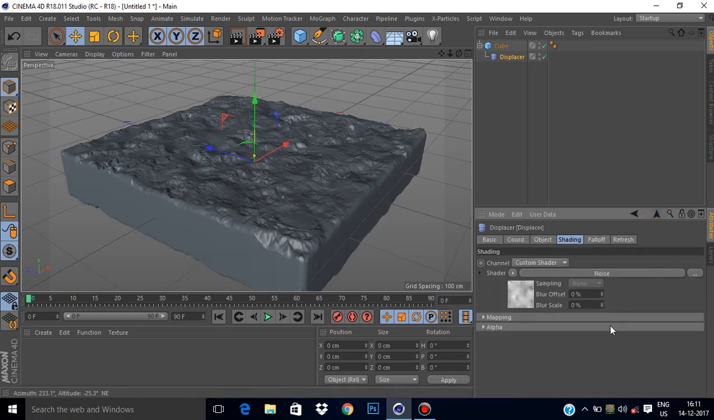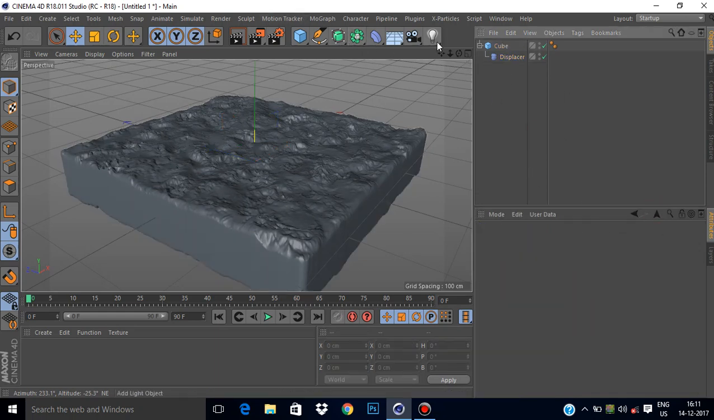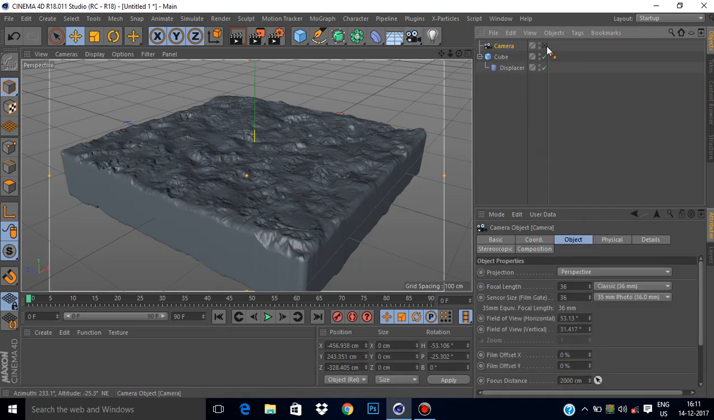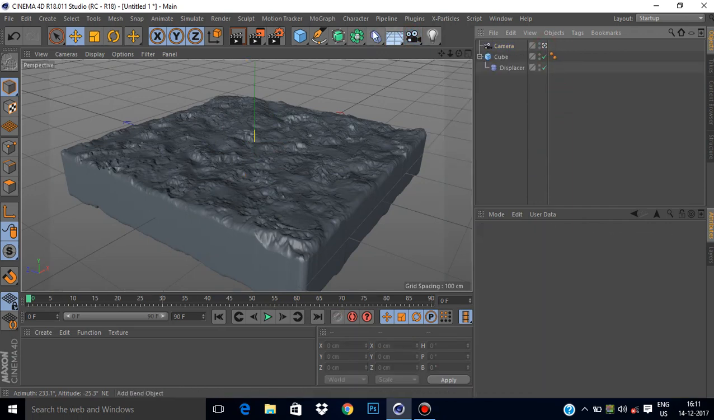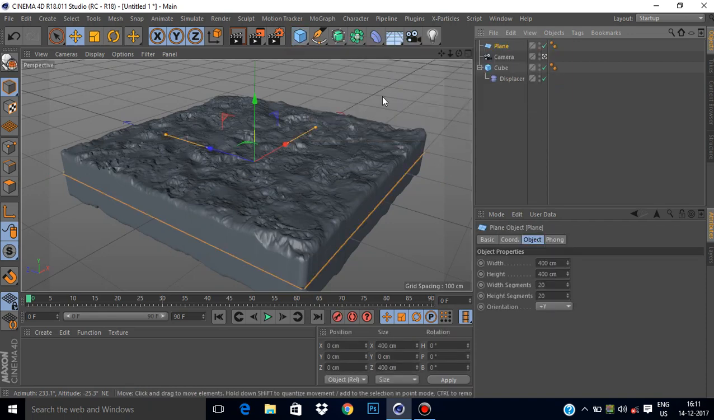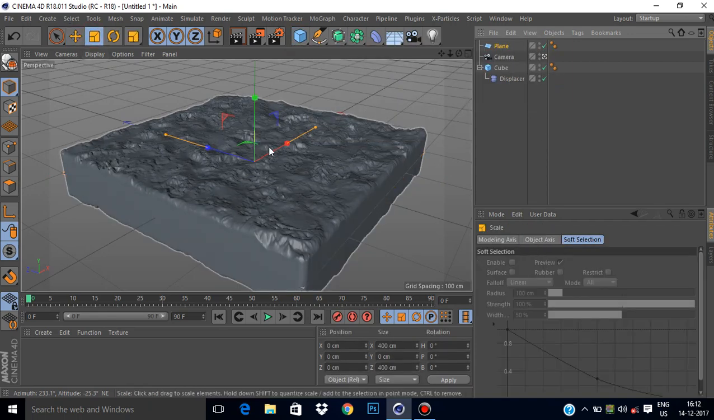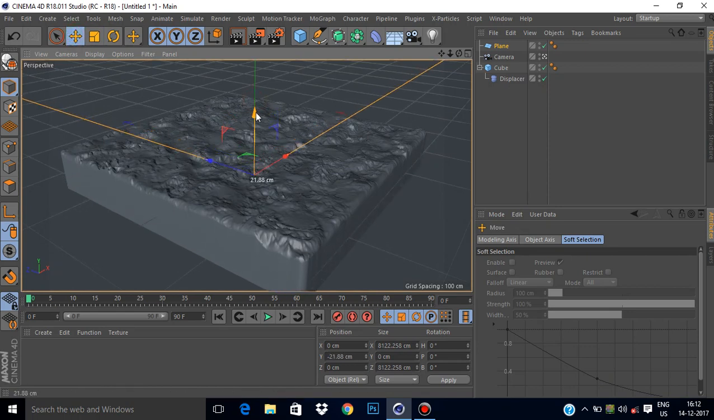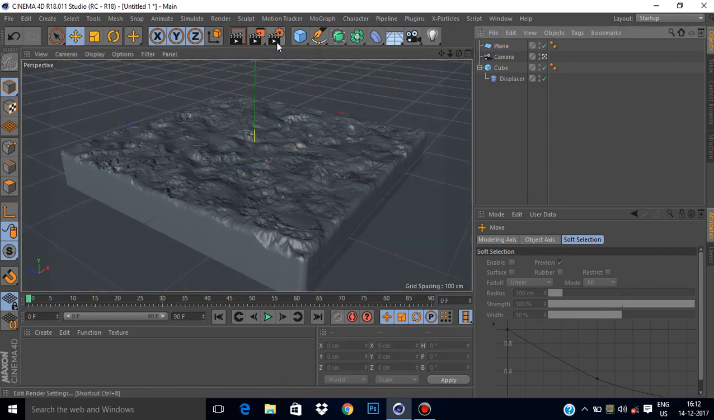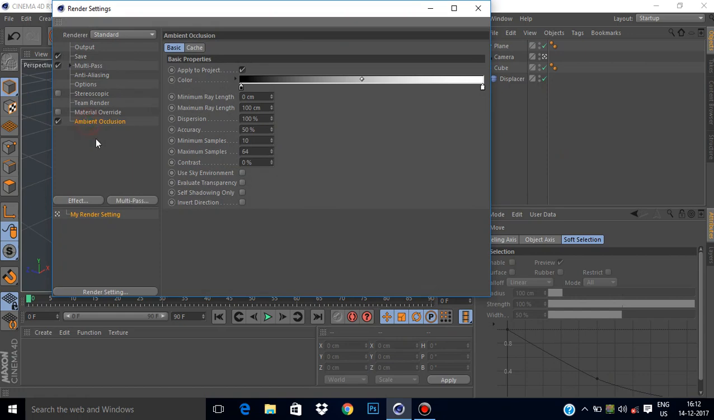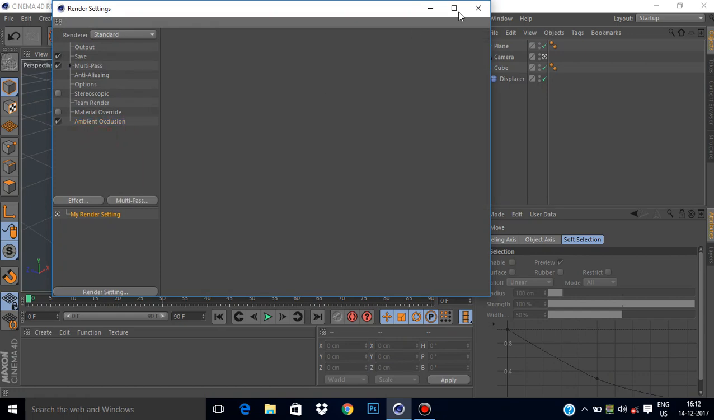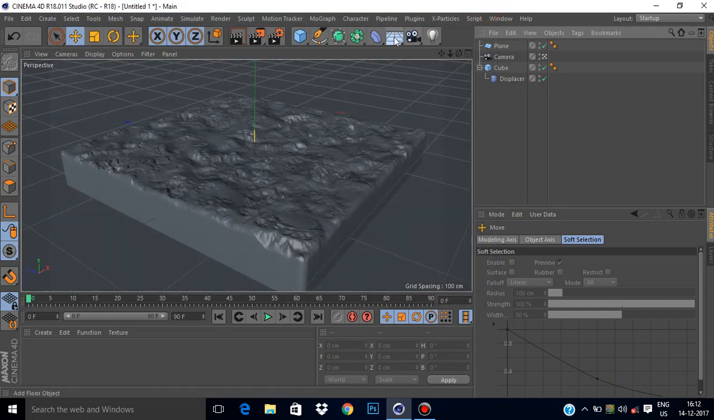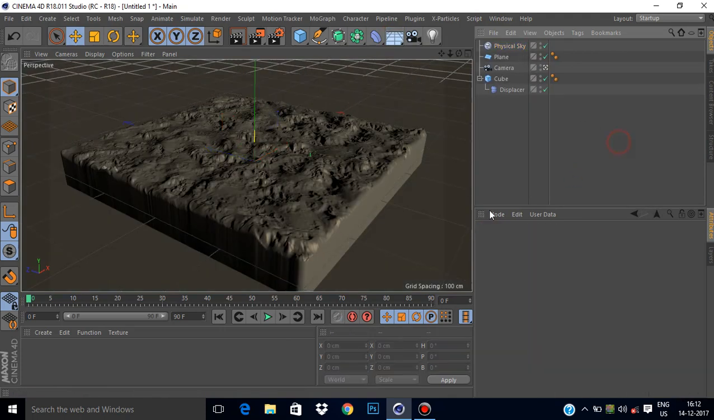Come back and create a new camera, lock it, creating on that geometry its plane, increase its size, place it down below, come over to render settings, make sure that you have ambient occlusion on the scene, so create a physical sky.